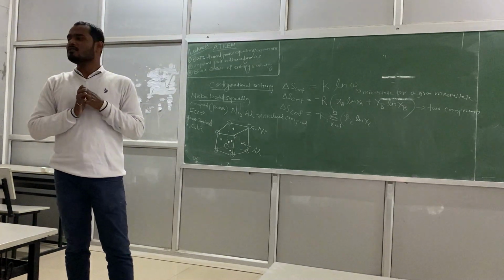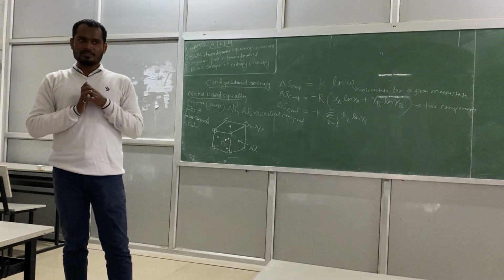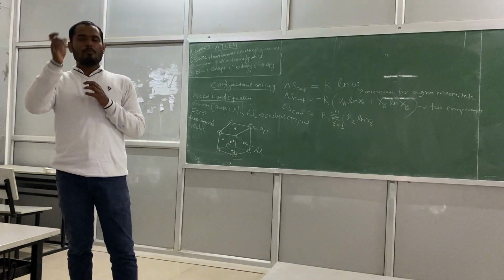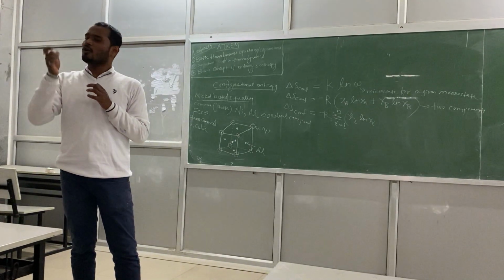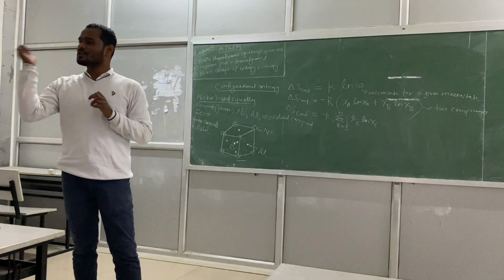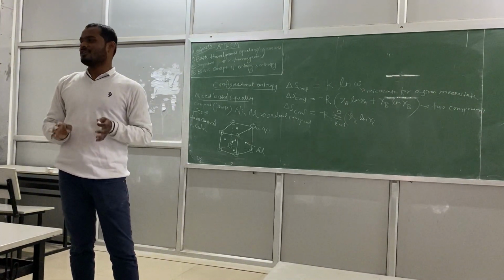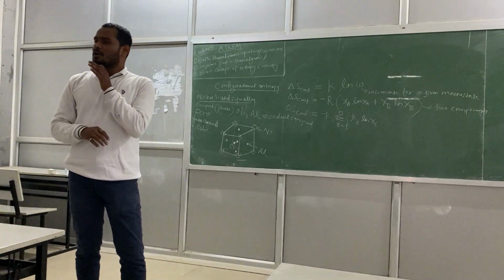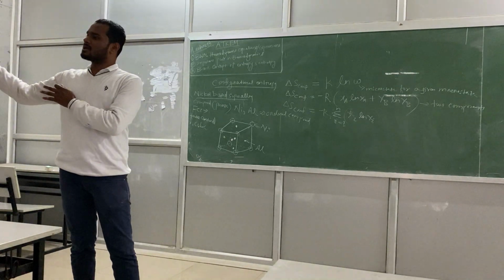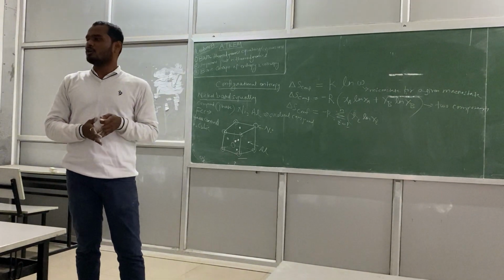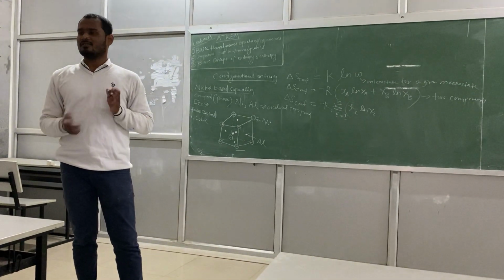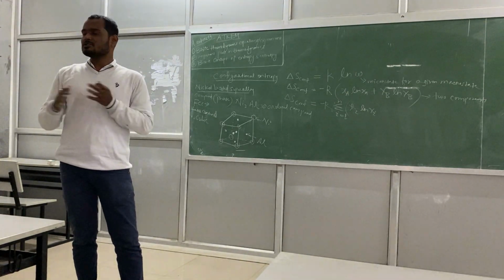Atoms will be at the corners and at the body centered position, right? Body centered cubic. So that means copper will occupy the corner positions, also copper will occupy the body centered positions. Same thing happens, zinc will occupy the corner positions and zinc will occupy the body centered positions. So it is a disorder. But if you consider low temperature, above 460 it becomes disordered. Below 460, it becomes ordered again. That means copper will occupy only corner positions and the body center will be occupied by zinc. Right? So it depends on the temperature.